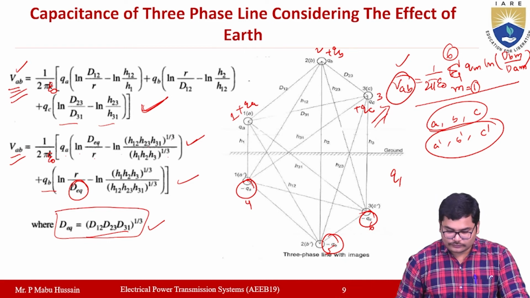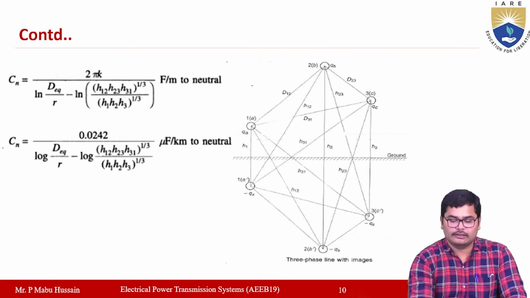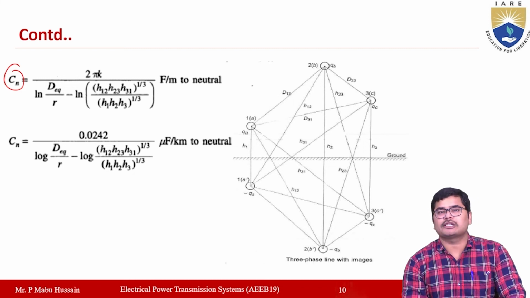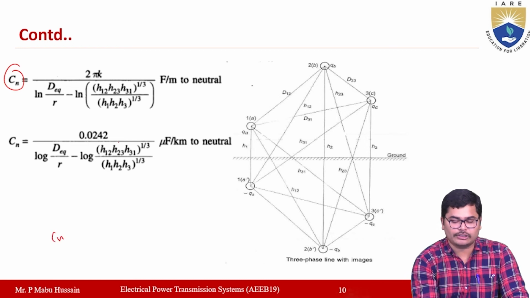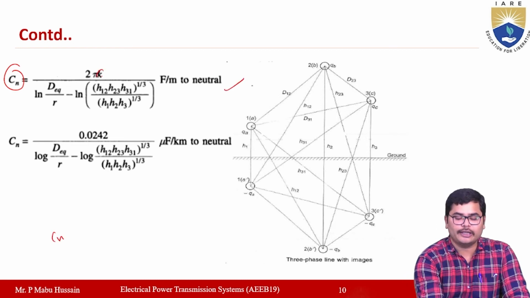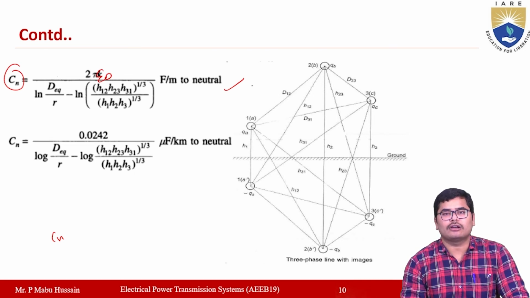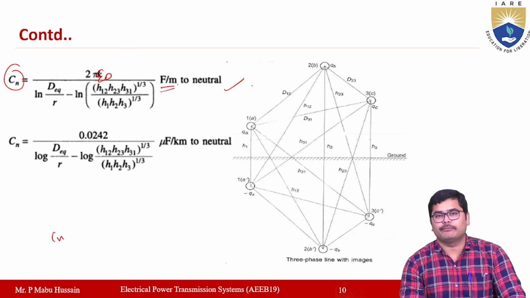Now, after getting the value of VAB you can calculate the capacitance between conductor and neutral, which is called Cn here. The value of Cn you finally get is 2 pi epsilon naught by ln D equivalent by R minus ln (H12 H23 H31) whole to the power of 1 by 3 by (H1 H2 H3) whole to the power of 1 by 3, which is the value in farads per meter, right?